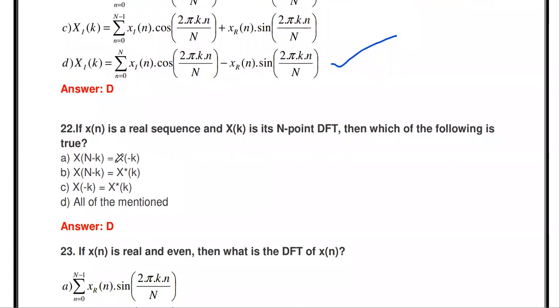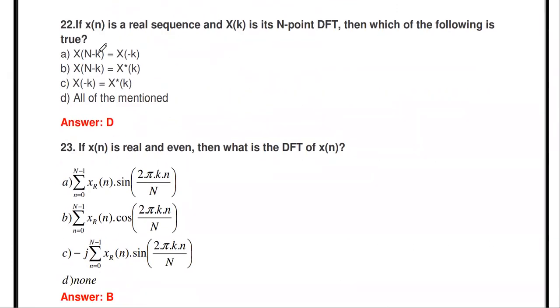If x of n is a complex valued sequence, then the next question: if x of n is a real sequence, meaning x of n only has real values like 2, 3. In the previous case, complex valued signal means x of n is 1 plus j, 1 minus j. Similarly, here x of n is only a real sequence, having real values 2, 3 only, and x of k is the n point DFT.